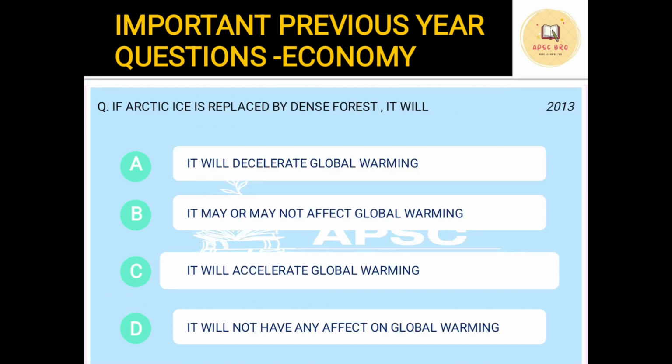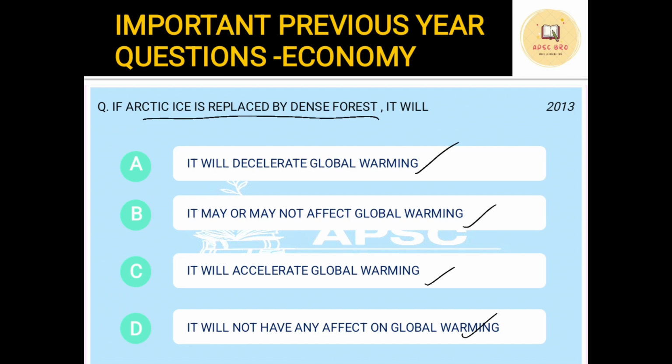Next question. If the Arctic ice is replaced by dense forest, it will: option A, decelerate global warming; B, may or may not affect global warming; C, accelerate global warming; or D, not have any effect on global warming. Now, the general perception is that forests are good for the environment, so they are asking you a tricky question here.